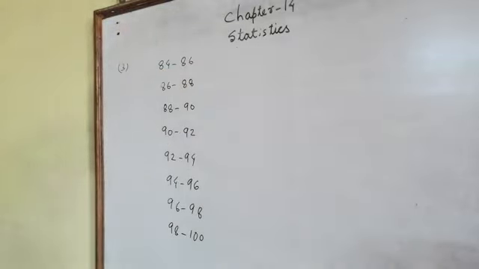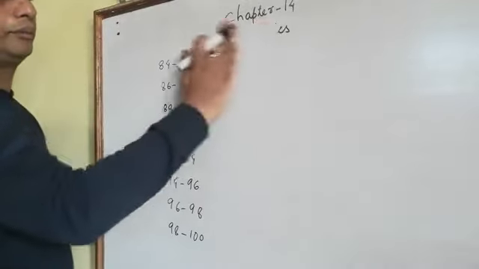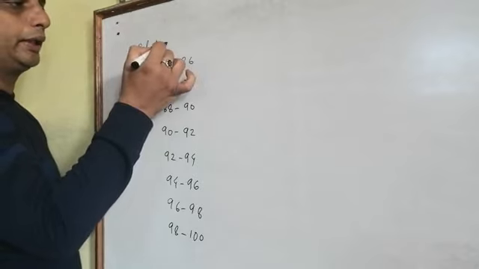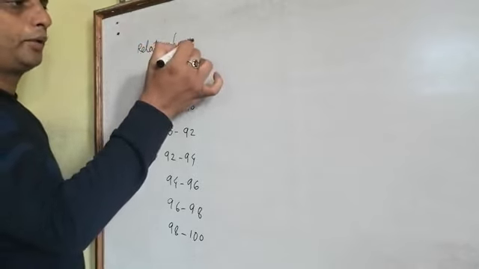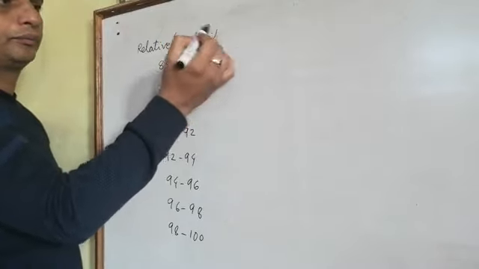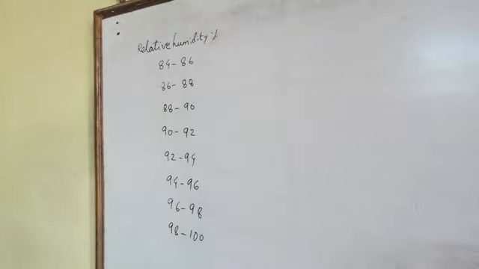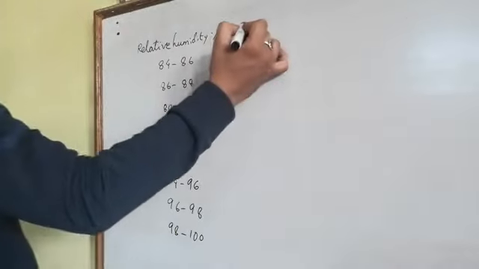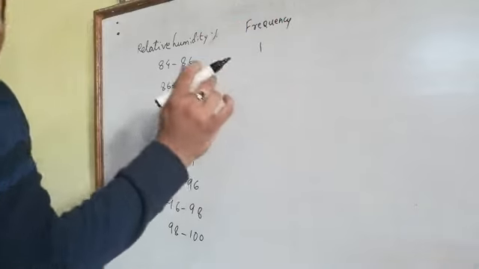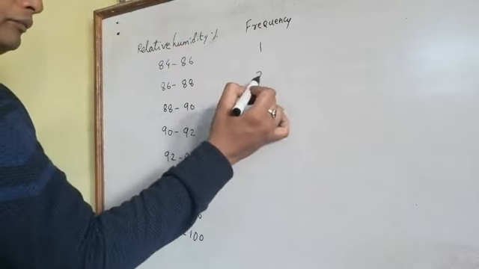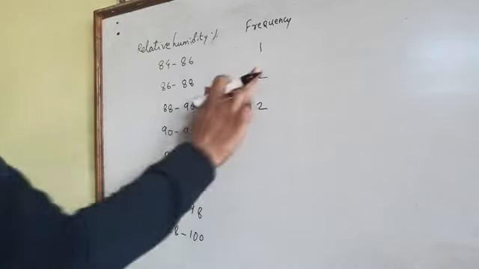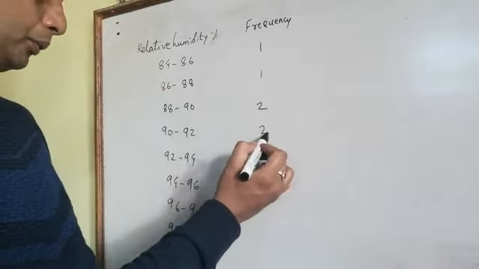Now we have to write here the relative humidity percentage, and the frequencies. So the humidity percentage was there and the frequency was there.